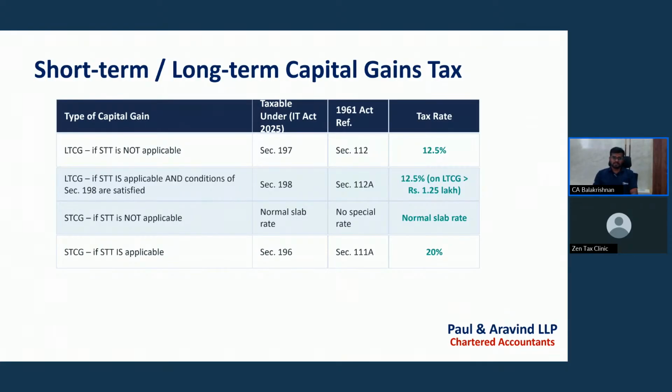For short-term capital gains, if STT is not applicable, then the normal tax slab rate only is applicable. As per Income Tax Act 1961 also, there is no special rate, only the normal rate is taxable. For short-term capital gains, if securities transaction tax is applicable, the conditions are the same as per section 198. Those 4 conditions need to be satisfied. Then only it will be covered under section 186 of the Income Tax Act 2025. In such a case, STCG is taxable at the rate of 20%.